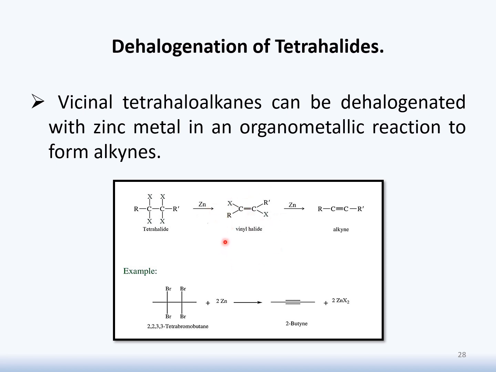Again, this vinyl halide, as we know, we will proceed with this reaction for the synthesis of alkyne, and still we do not have alkyne. Again, in the presence of zinc, it will be responsible for the production of alkyne. Its example could be, suppose we have 2,2,3,3-tetrabromobutane, which in the presence of zinc is responsible for the production of 2-butyne, plus we have production of zinc dihalide.